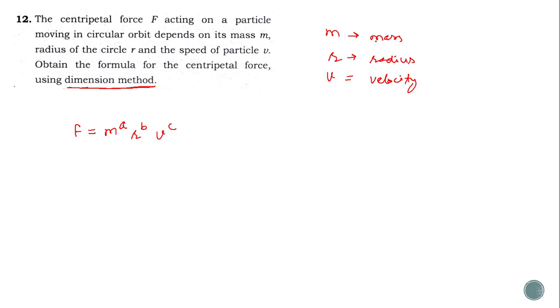We know that the dimensional formula for m is M^1. For radius, which is a length, the dimensional formula is L^1, and for velocity the dimensional formula is L^1 T^-1. Now writing the dimensional formula here, we get M^1 raised to the power a, r is L^1 so L^1 raised to the power b, and v is L^1 T^-1 raised to the power c.